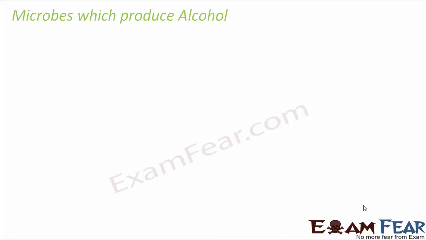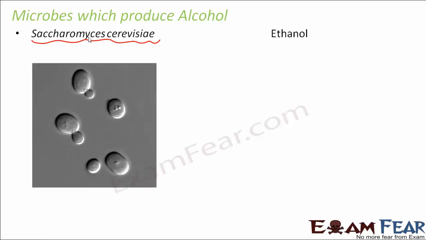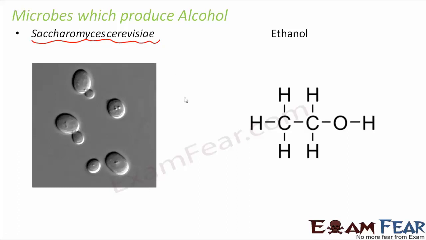Now let us look at some microbes which produce alcohol. Just now we spoke about alcoholic fermentation, right? So we saw there that yeast produces alcohol. The yeast which is used for alcoholic fermentation is Saccharomyces cerevisiae, which is also known as brewer's yeast because it is also used for baking purposes and also for alcoholic preparation. This yeast produces ethanol, which is C2H5OH, and during this process it also produces carbon dioxide, and due to the production of carbon dioxide, this yeast acts as a raising agent in the bakery industry.